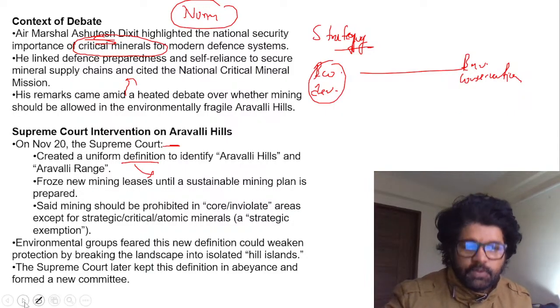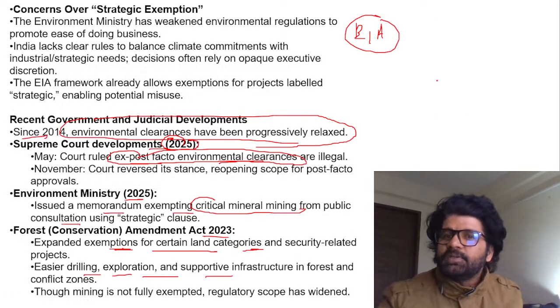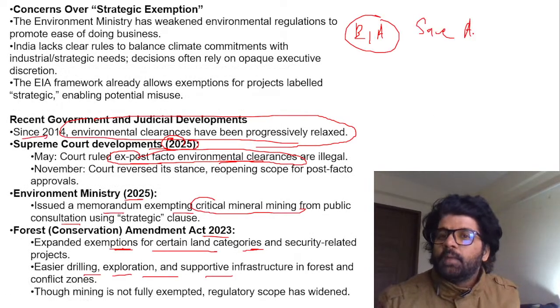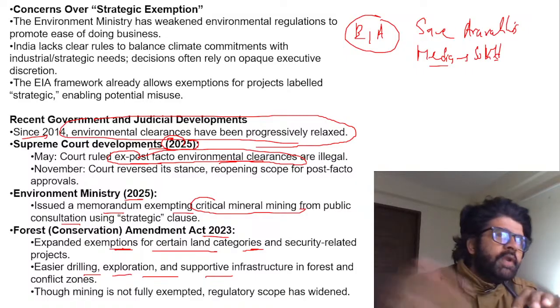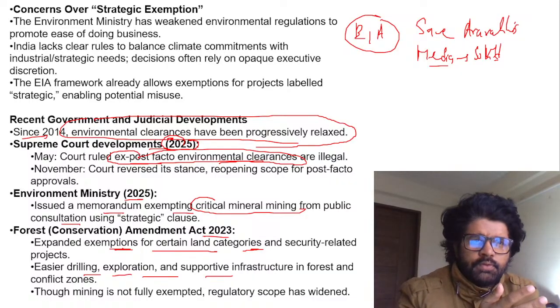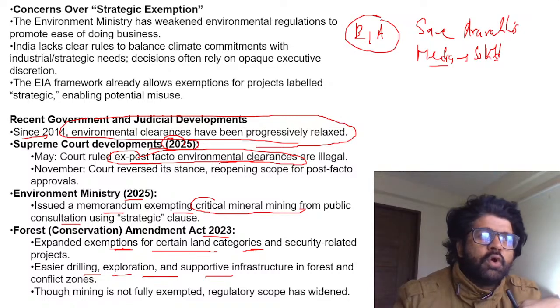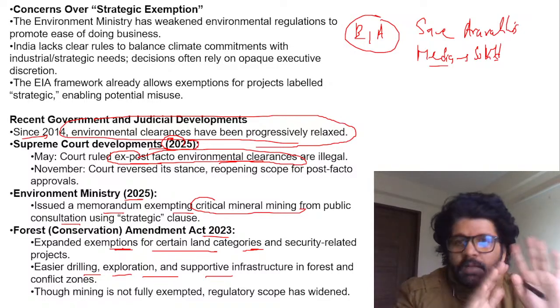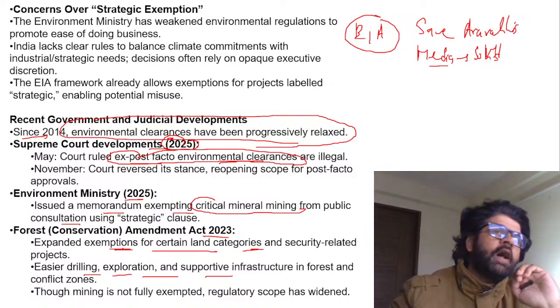So currently, because of the hue and cry, I was watching some videos on YouTube, and in the comment section, save Aravali, save Aravali. So people, and thankfully, the media, a major portion of media is sold now. But even then, the YouTube media and all, they are playing a crucial role. Now, even I think Arnab, in the last 2-3 days, something has happened to him. There were some jokes that maybe some payment has not gone and all, whatever. But yes, if the media remain transparent, if they start questioning the government, it is for our own betterment.